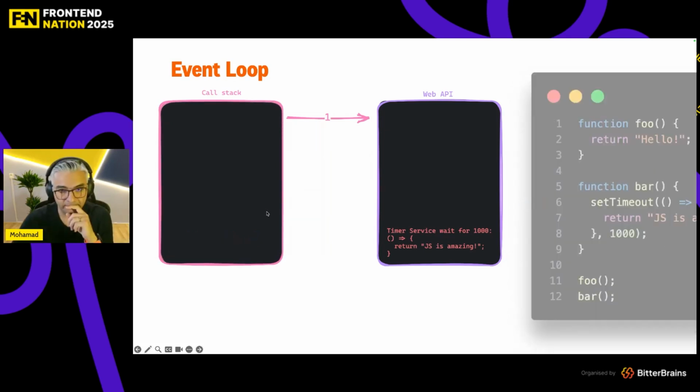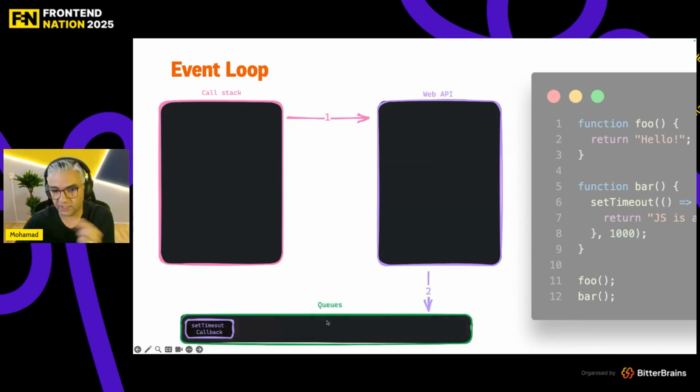The thing is, the call stack would be empty, right? Because our running is done. There is nothing else after line 6 to run and also after line 12. But the callback function in the timer service is supposed to be run. The tricky part here is that the callback function goes to a specific queue. There are some queues in JavaScript. In this case, our set timeout callback goes to this queue. As you know, queues are first in, first out. So this one is at the beginning of my queue, so it should be served.